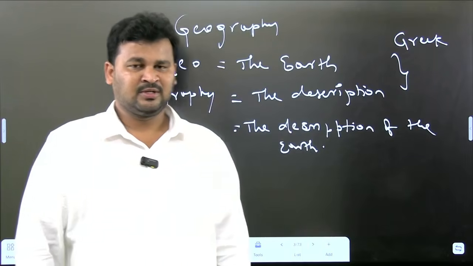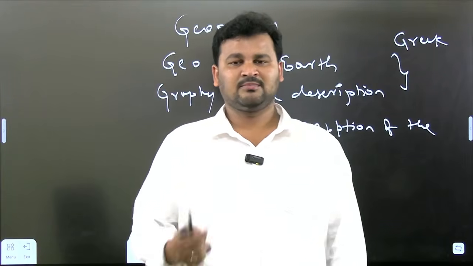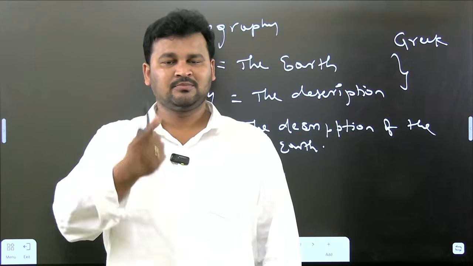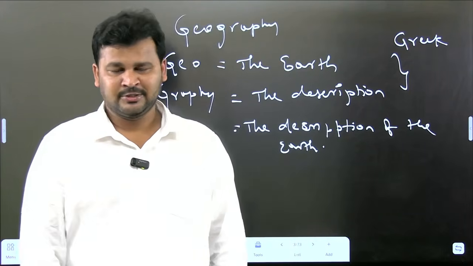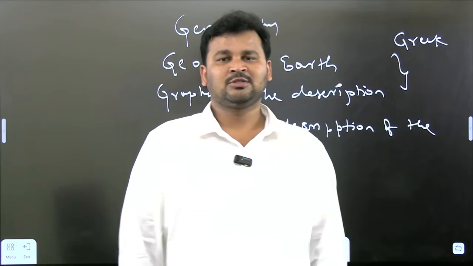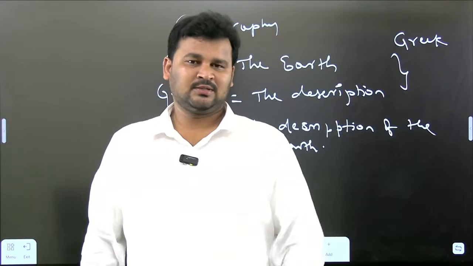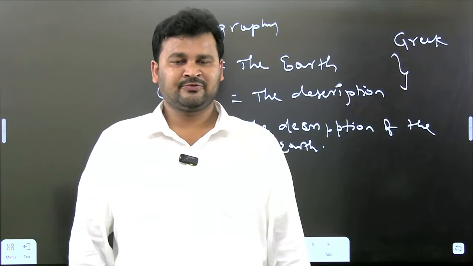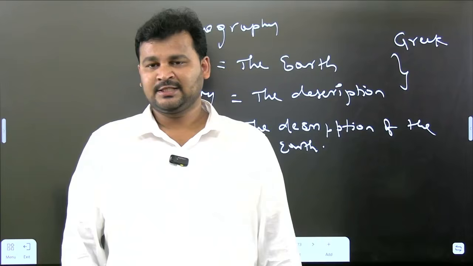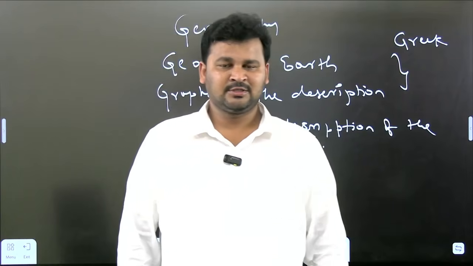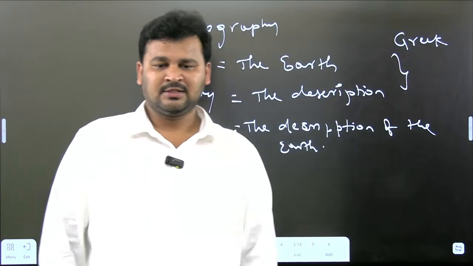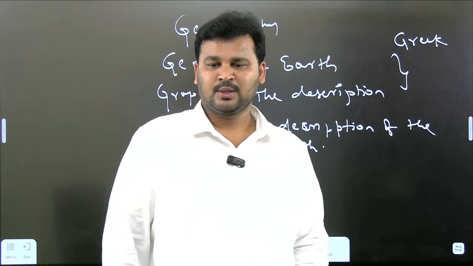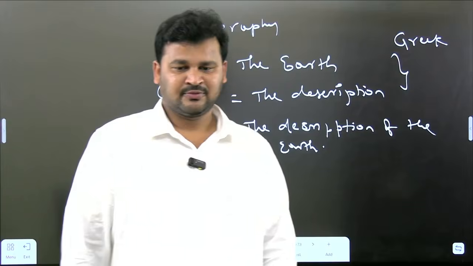Then there is one more chapter called biogeography, under which I will cover the soils of the world, like the soils classified by USDA, the United States Department of Agriculture. We will cover these soils as well.